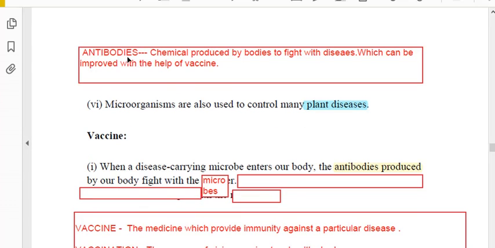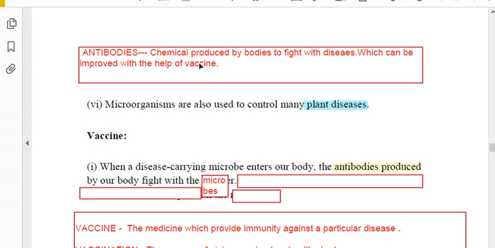One more term is antibodies. Whenever a microorganism enters our body, our white blood cells, like soldiers, first start to fight that pathogen, that disease-causing microorganism. At that time our body produces some chemicals called antibodies. Antibodies are chemicals produced by the body to fight disease, which can be improved with the help of vaccines. When we take a vaccine, these antibodies develop in our body. More types of antibodies develop in our body.